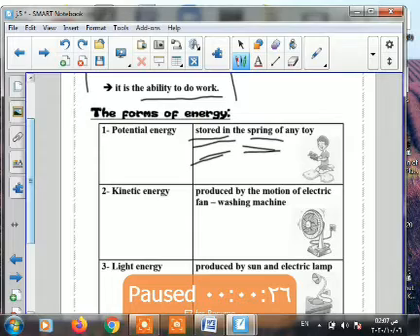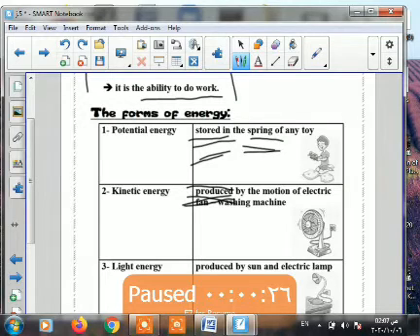What does kinetic energy mean? It's a form of energy that is produced or released from any motion. When I make any motion, that means I have kinetic energy.